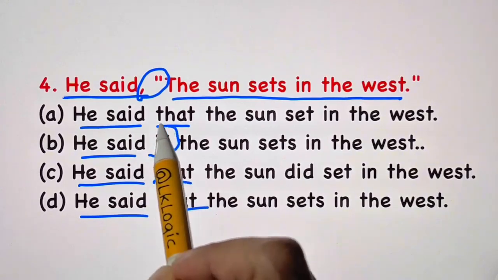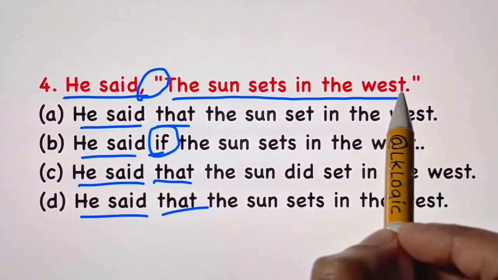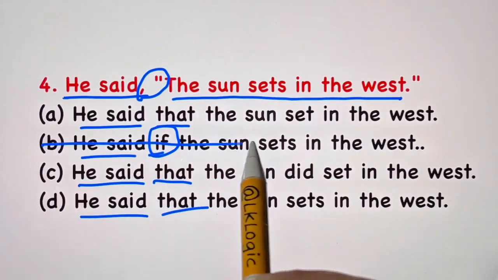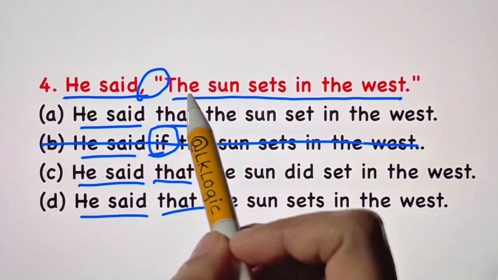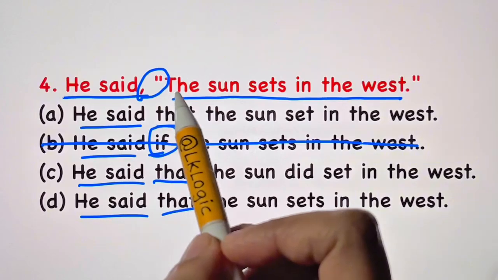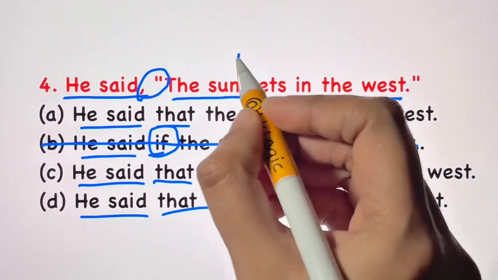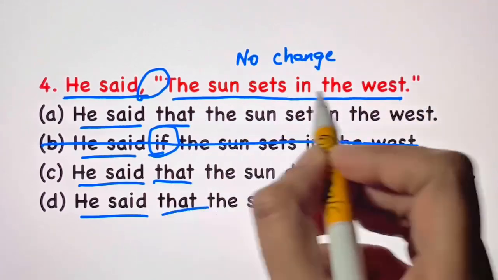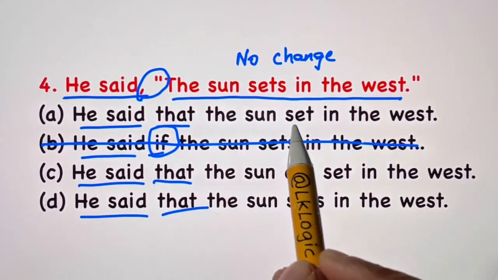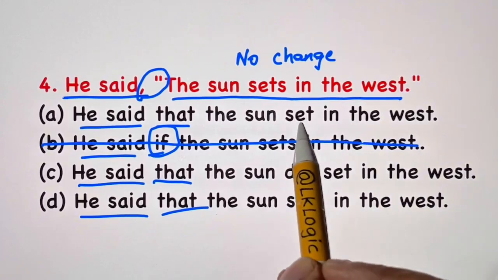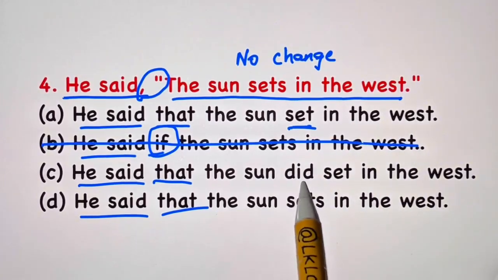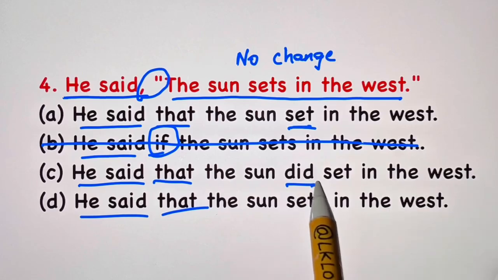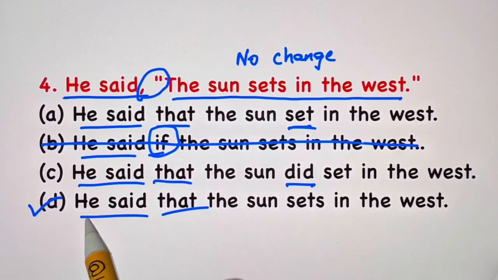If or whether comes only when there is a question mark in your reported speech. So let's strike off B. As I said, with a universal truth there is no change in the reported speech. So it should be "that the sun sets in the west." There's no S in "set," and "did set" is also wrong. The right answer choice is D: He said that the sun sets in the west.